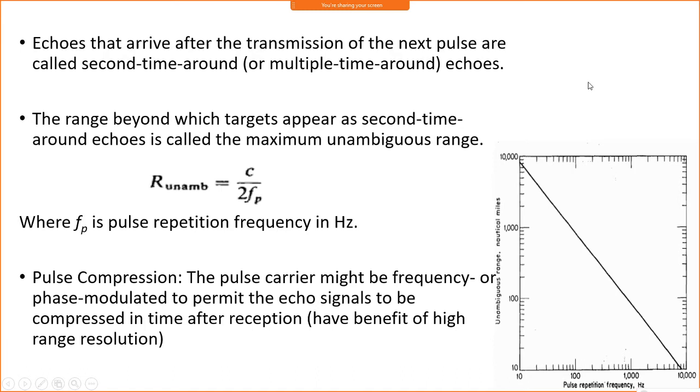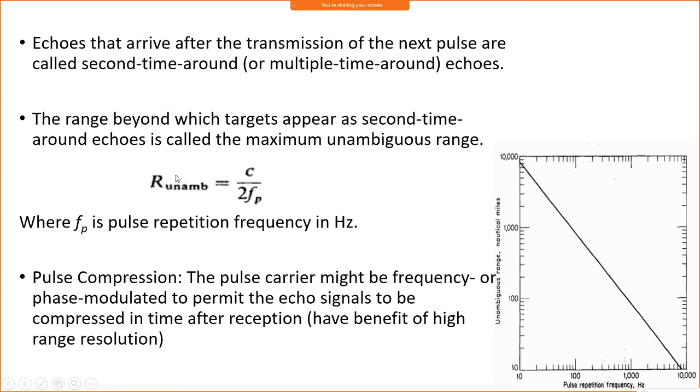Due to that problem, we cannot exactly get the target. So beyond this range we cannot get the target.